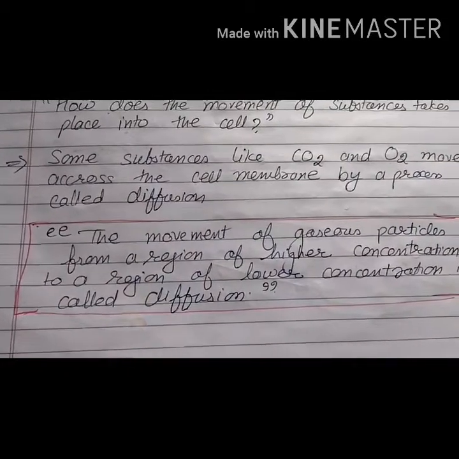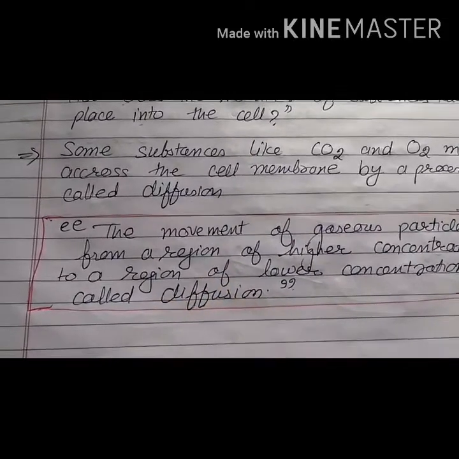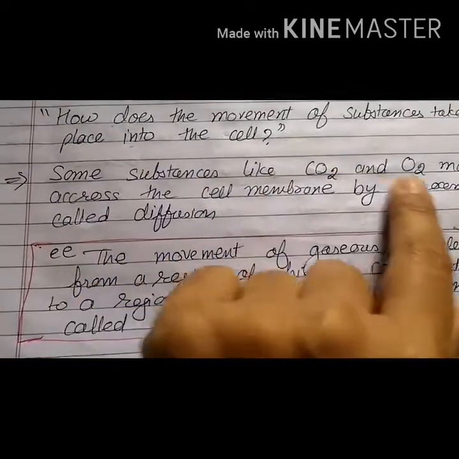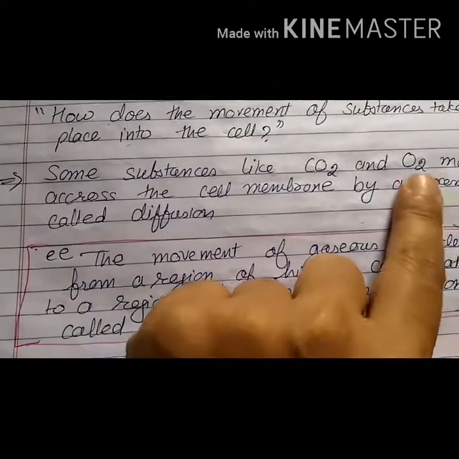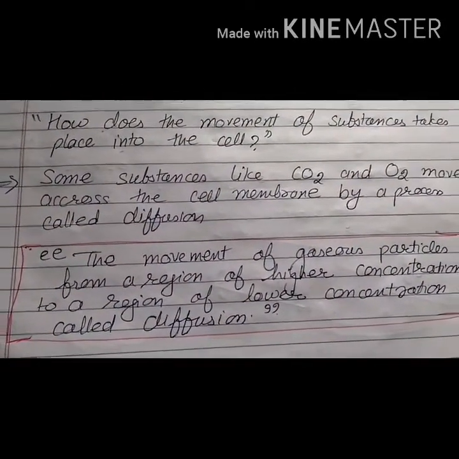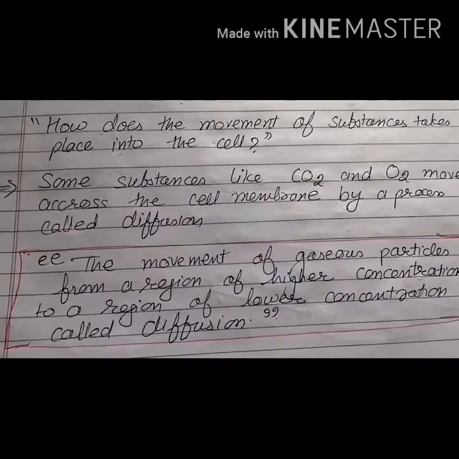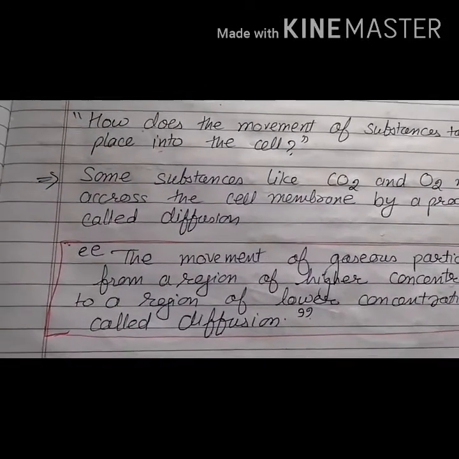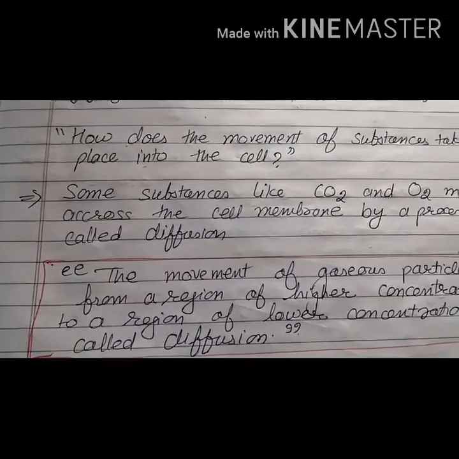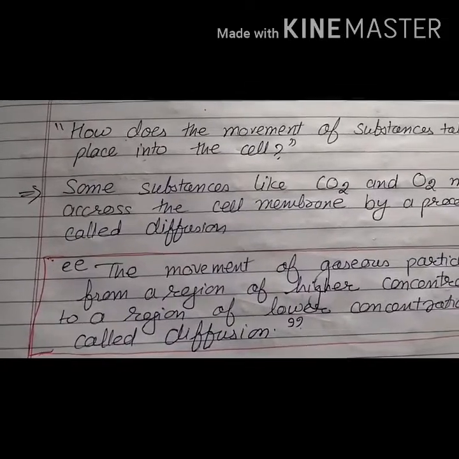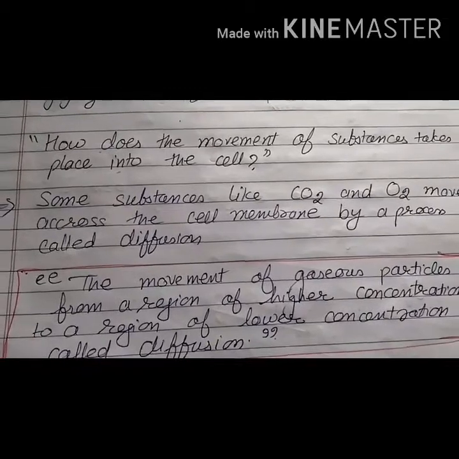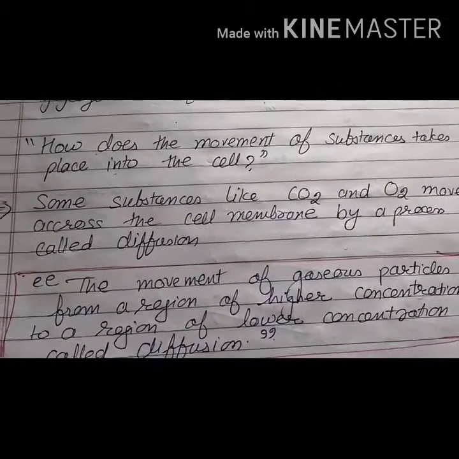The first process is called diffusion, as you can see over here. Now what do you mean by diffusion? Some substances like carbon dioxide and oxygen move across the cell membrane by a process called diffusion. You all know that each and every living cell breathes. It respires, it inhales the oxygen and throws out the carbon dioxide. It uses the oxygen to perform various life functions, and in that process CO2 is produced. That CO2 is a kind of waste, so it has to remove that CO2 outside the cell.